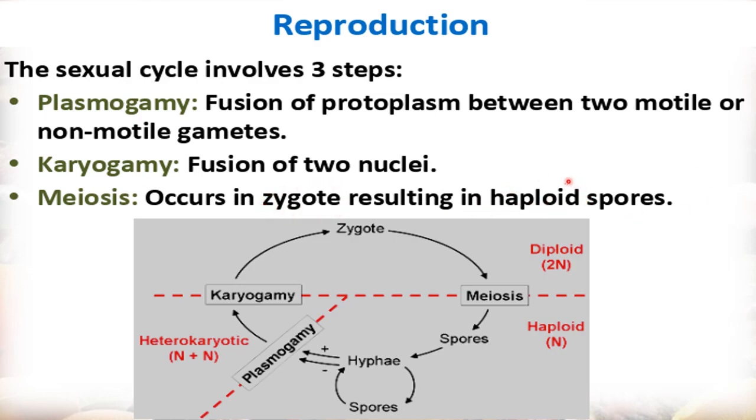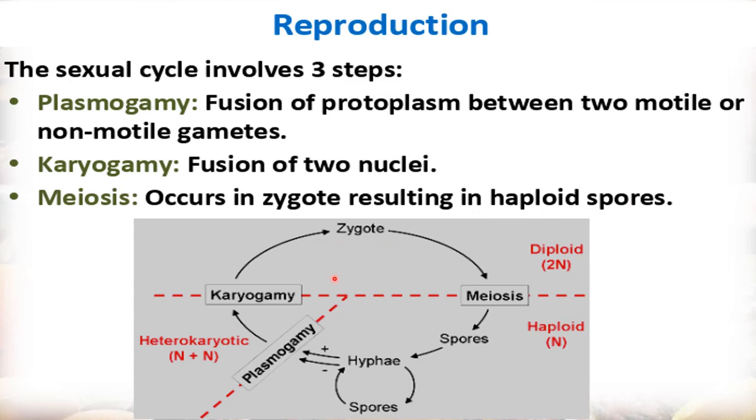Haploid spores means the chromosome number becomes half. This zygote is a diploid structure, having a double set of chromosomes, and when meiosis occurs in this zygote, the chromosome number becomes half and haploid spores get formed.